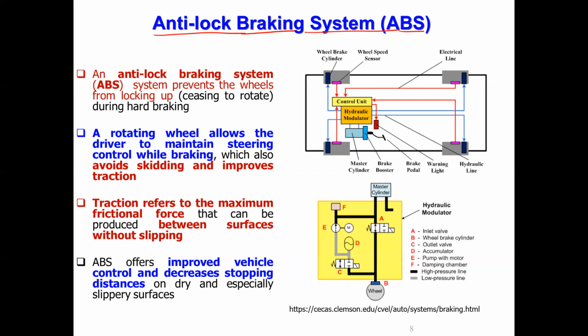For example, the vehicle is moving at 60 kilometers per hour. When you see an obstacle in front of you and apply the brake, the vehicle speed reduces and the number of wheel rotations starts reducing. When the wheel is about to stop, if you are able to sense it and release the brake, the vehicle will again gain momentum and speed. But this time, some energy is already lost. When you apply the brake, we always cut off the engine; we should not accelerate, correct? So the fuel is cut off automatically.